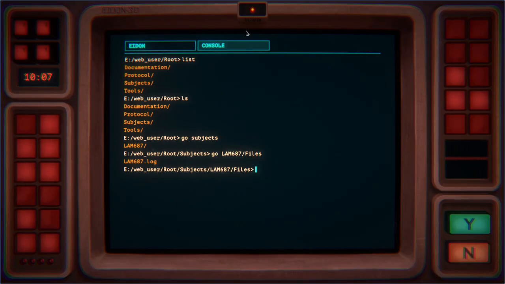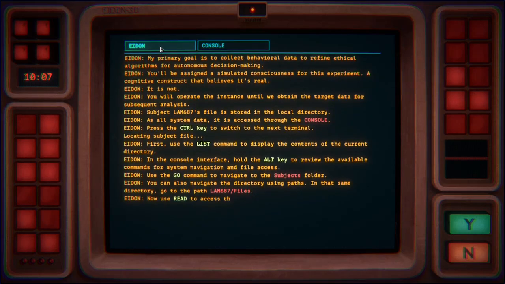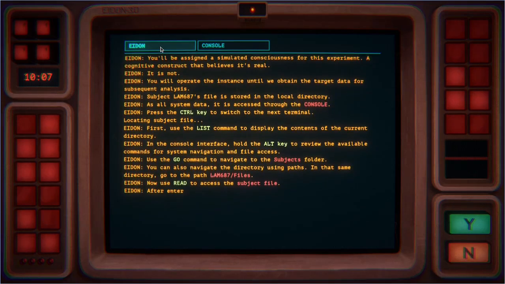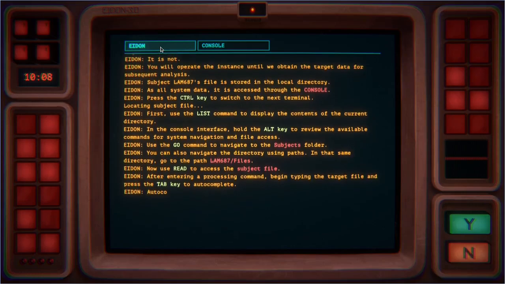Alright, so we have switched to it. Interestingly, the tab didn't complete the subfolders, so this isn't quite as smart as the navigational thing in Linux, I think. Anyway, so we have gone to LAM files, and we can see the only thing in here is this log. Again, this is the demo, so there will probably be a lot more stuff in various locations in the full game, I'm guessing anyway, so stuff you'll need to pick through and figure out.